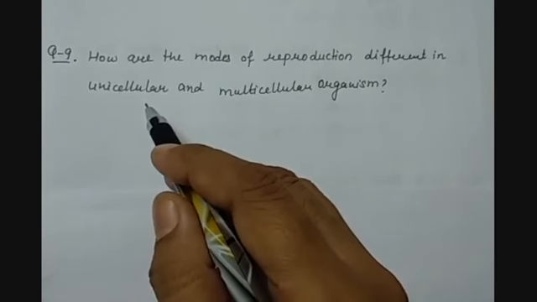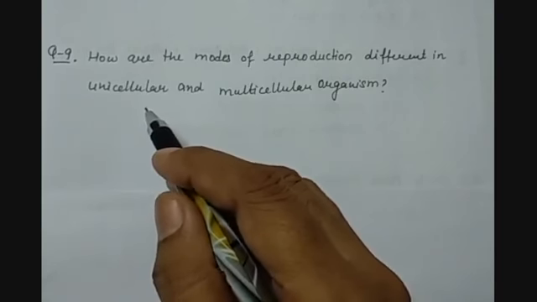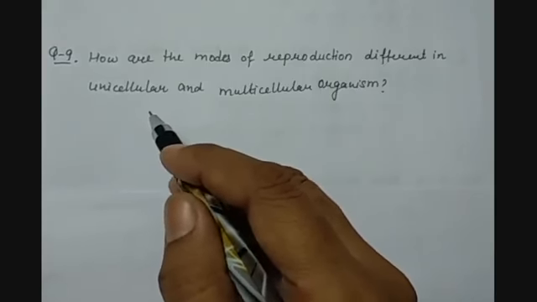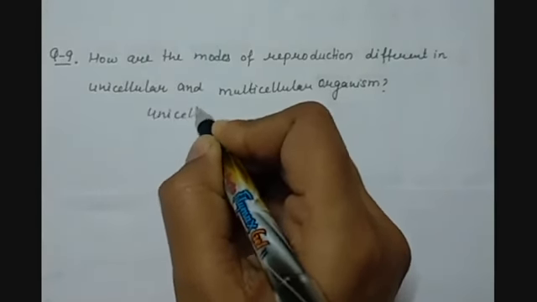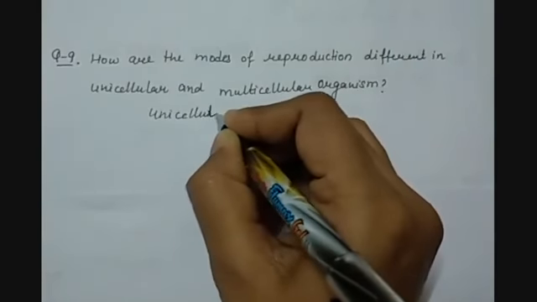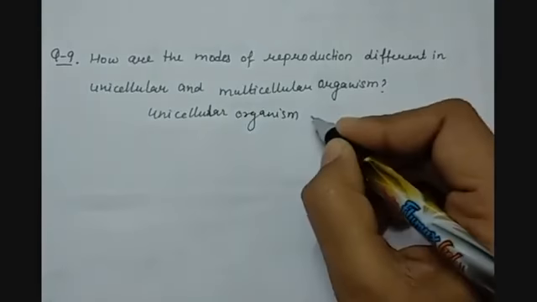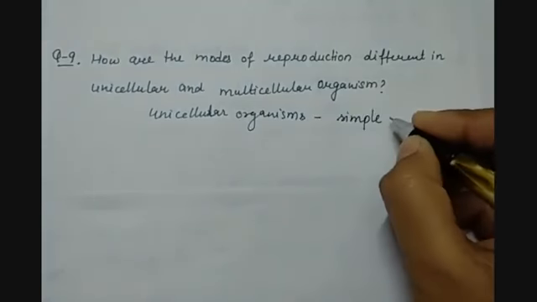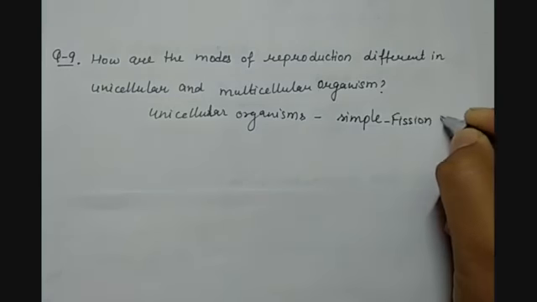So in amoeba, binary fission takes place, but there are some other organisms like plasmodium which undergo multiple fission, whereas yeast undergoes budding. So unicellular organisms choose simple reproductive methods like fission and budding.